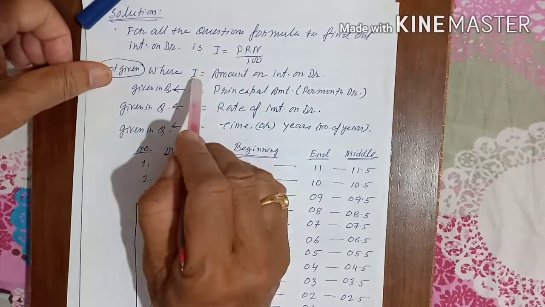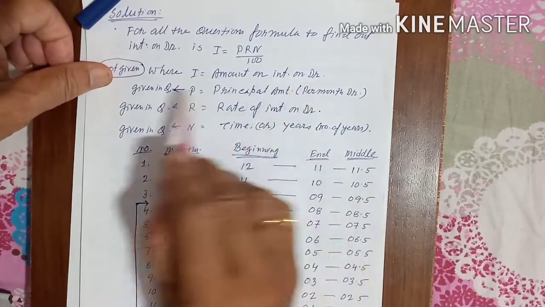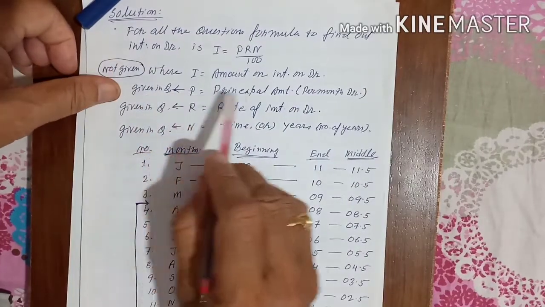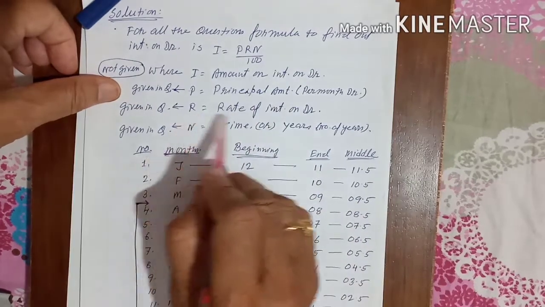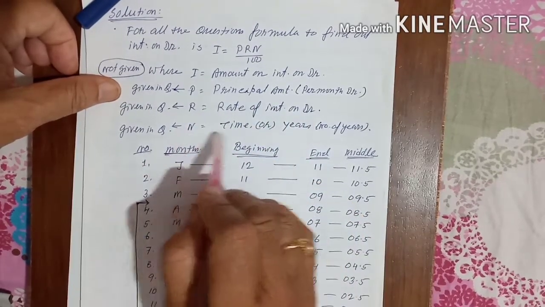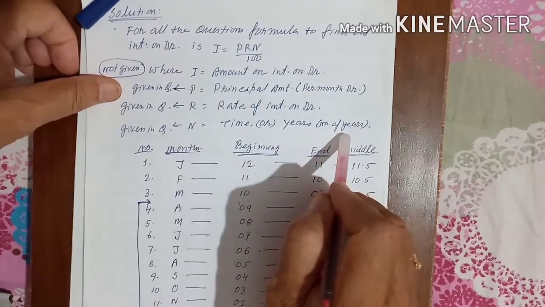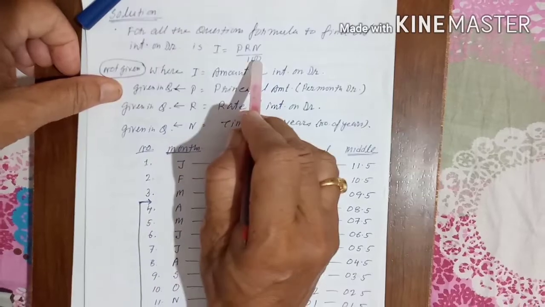I means the amount of interest on drawings. P means the principal amount. R means the rate of interest on drawings, and N is time, that is the number of years. I is equal to PRN divided by 100.